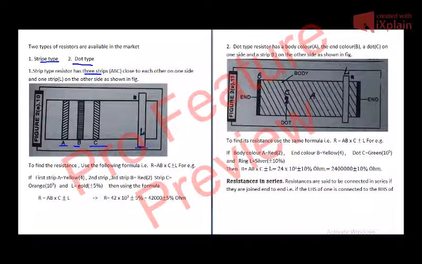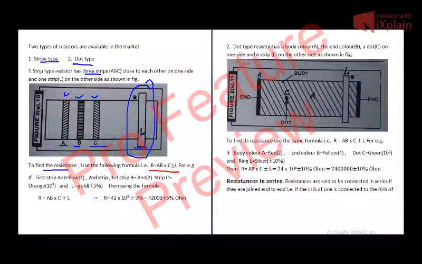This is just like a cell you buy from the market. It has three strips on one side, very close to each other, that is A, B, and C. Then it has another strip on the other side, that is strip L. Now to find the resistance, we use the following formula: R is equal to AB into C plus minus L.